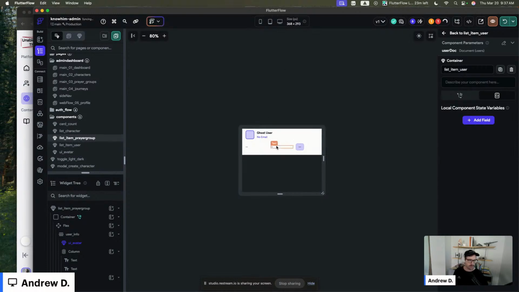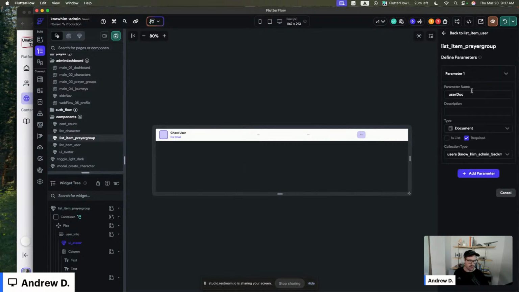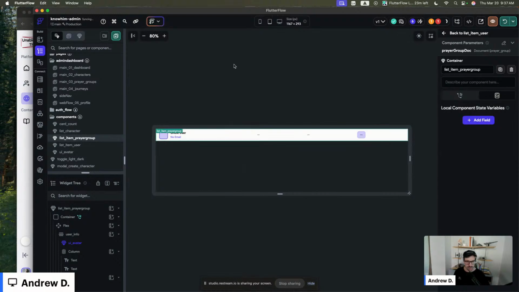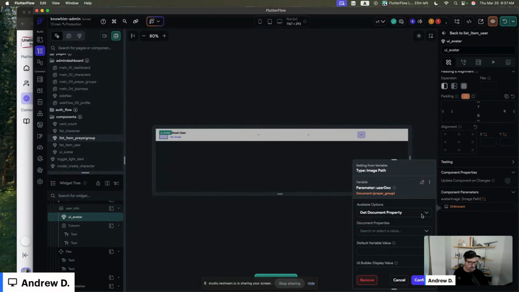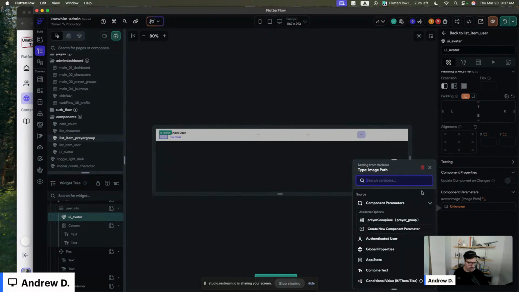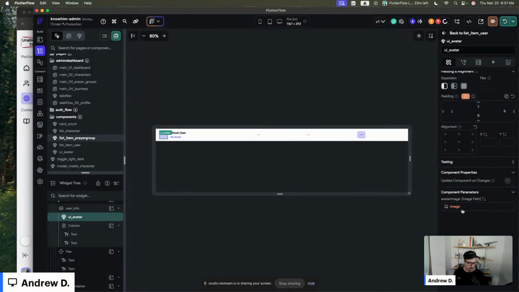See, that's the amazing thing about components, right? Instead of a user, we're passing in a user document here. I'm going to pass in a prayer document or prayer group doc. Prayer group, nice. We're going to get a bunch of bugs. That's okay. We have an image. Prayer group doc, get document, image.